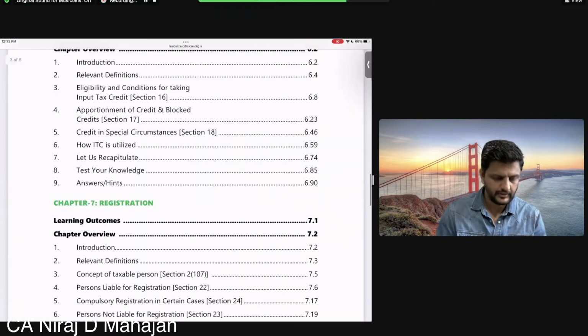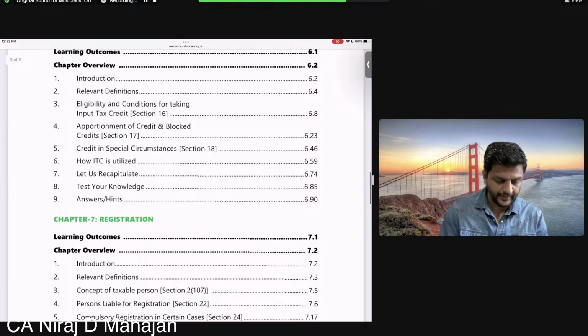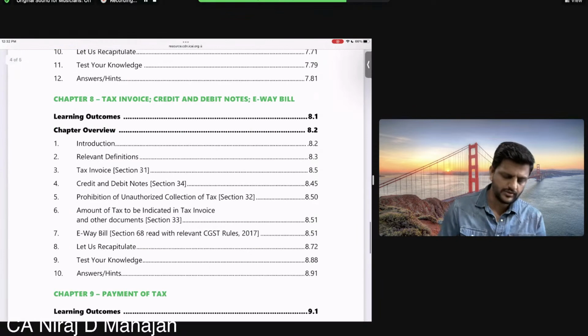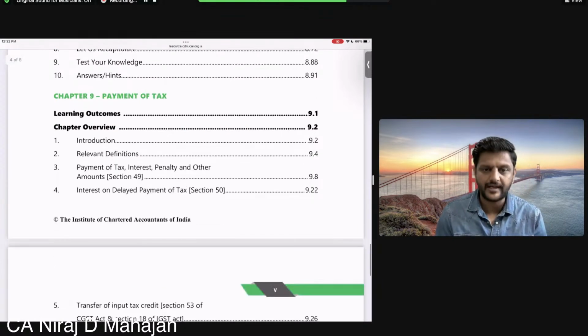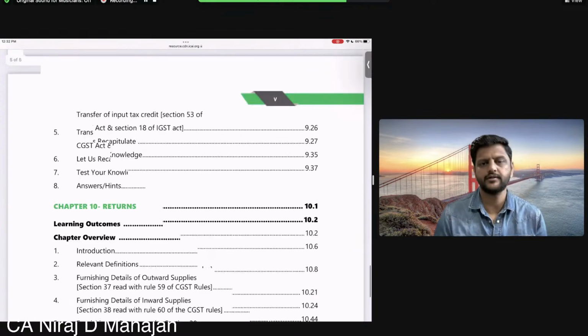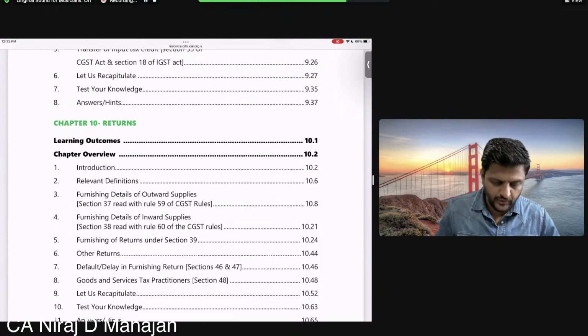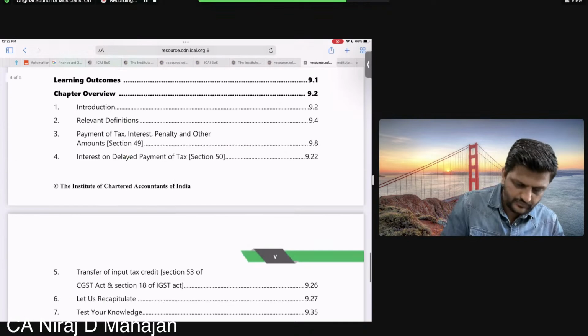I hope you have. Then what? Your input tax credit, ITC, registration, tax invoice, debit notes, credit notes, I mean your invoices, payment of taxes, and lastly you should have returns. Yes? So accordingly, keep both the volumes in front of you and you can give the weightage here. Check the weightage.